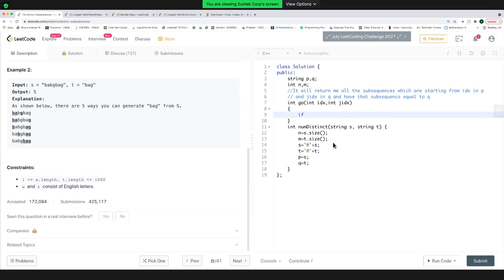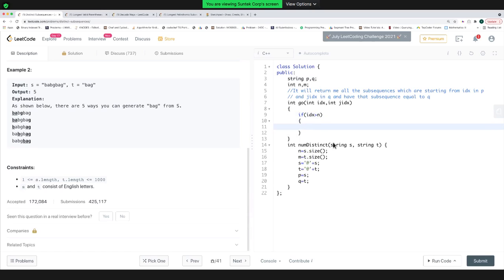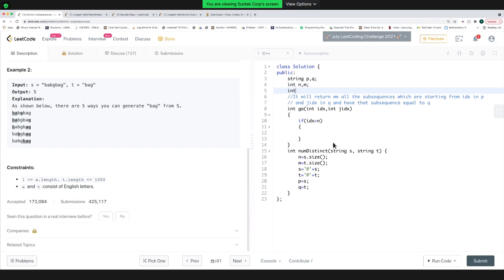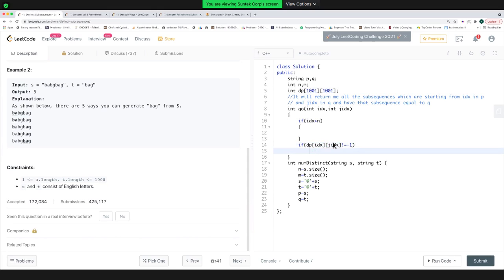So again, similar situation if I have explored all my elements in IDX, and I'll write this base case afterwards. Let's declare a DP array based on the number of arguments. My arguments are IDX and GIDX, all can be equal to 1000, so it will be 1001. And then my DP of IDX. Some part of the code is fixed for all the DP problems.